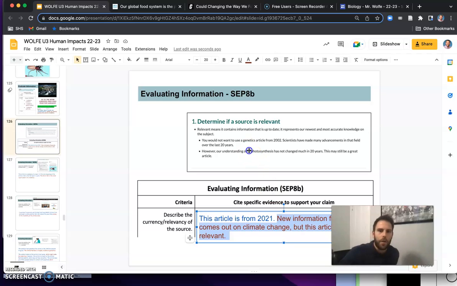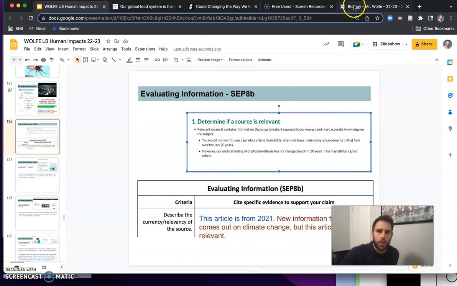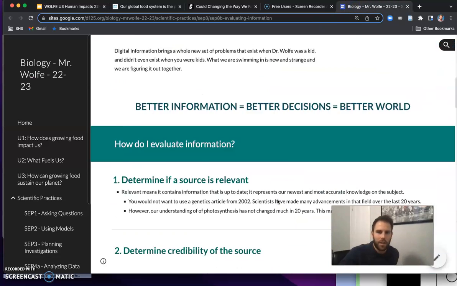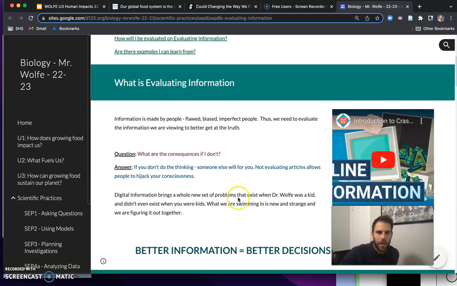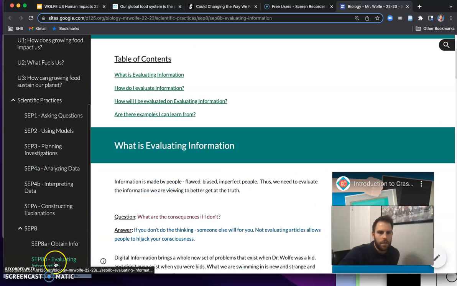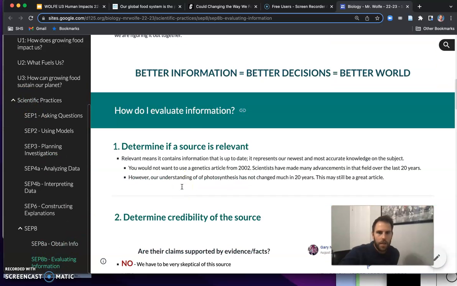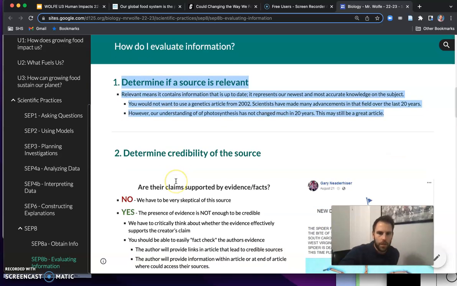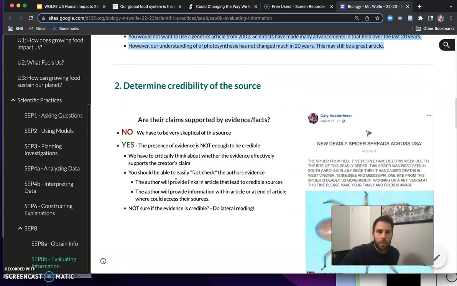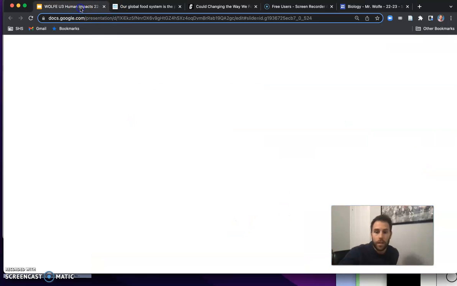Alright. Now, if you look at this right here, this is just a screenshot from my website. So if you're ever like, relevancy, Dr. Wolf, I'm not sure about that, we could go to the evaluating information page of the website under scientific practices. And then right here, determine if the source is relevant, some helpful information to help us out. So now let's go on to determine the credibility of the source. And again, we could always reference this information right here if we needed that help.